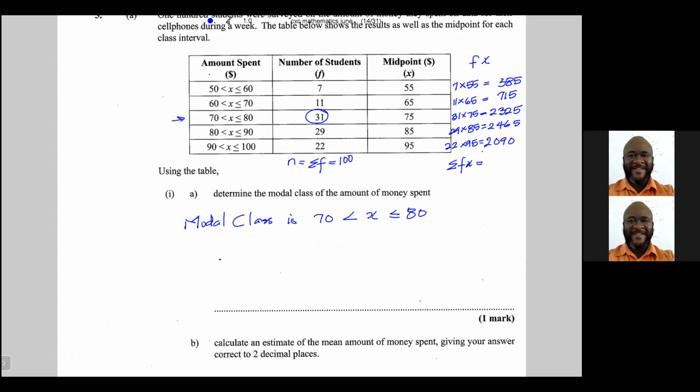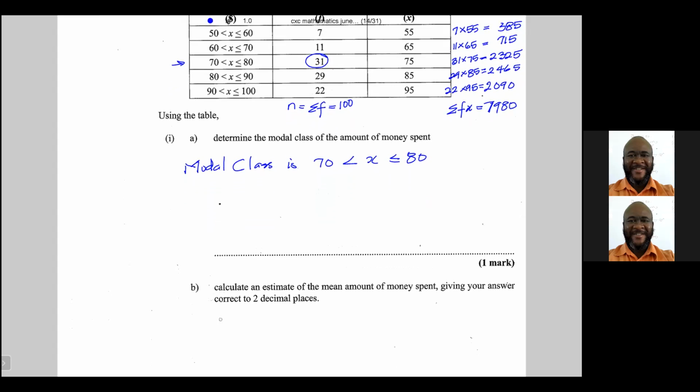So let's add up. 2465 plus 2325 plus 715 plus 385. So this is 7,980. So the mean, x bar, is equal to the sum of fx over n.